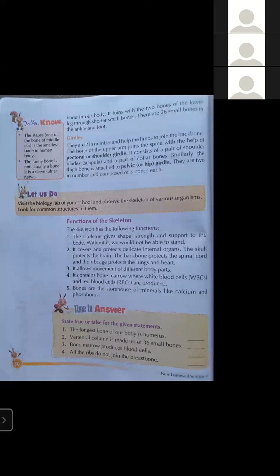It is joined with the two bones of the lower leg through shorter small bones. There are 26 small bones in the ankle and foot.